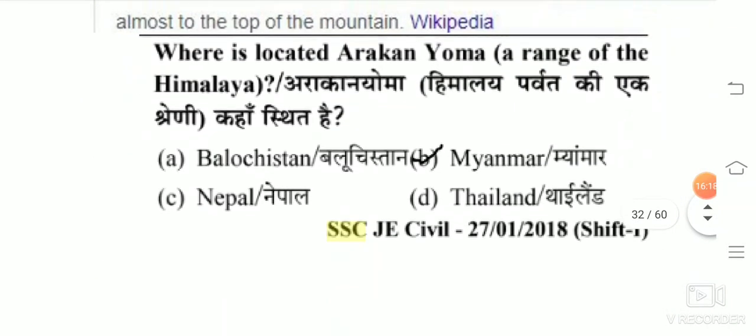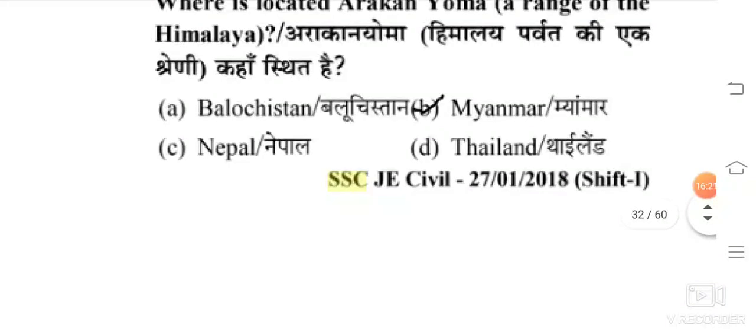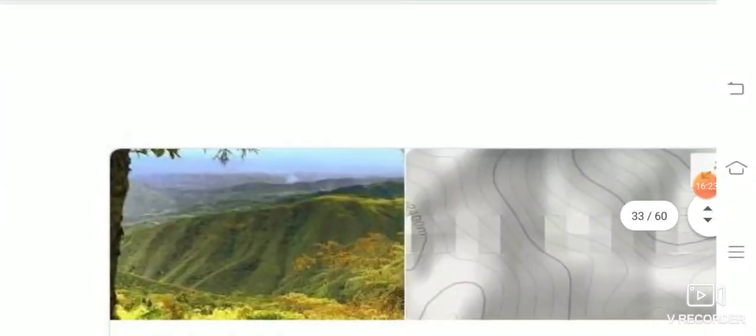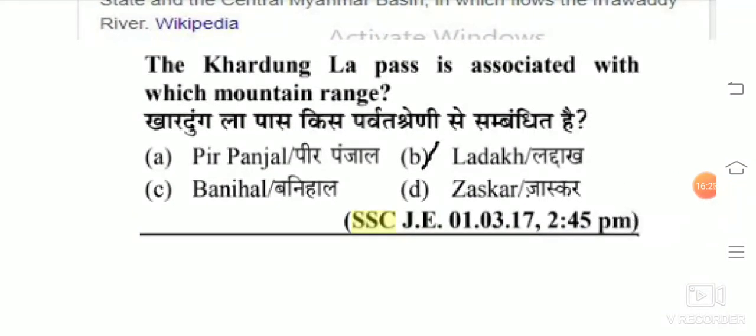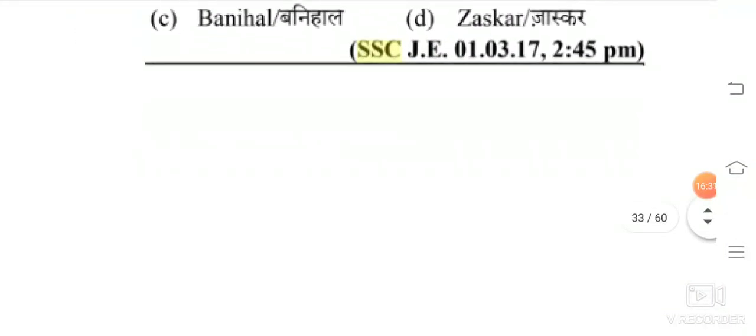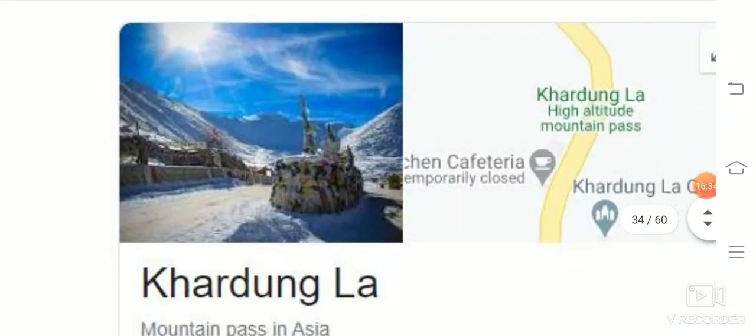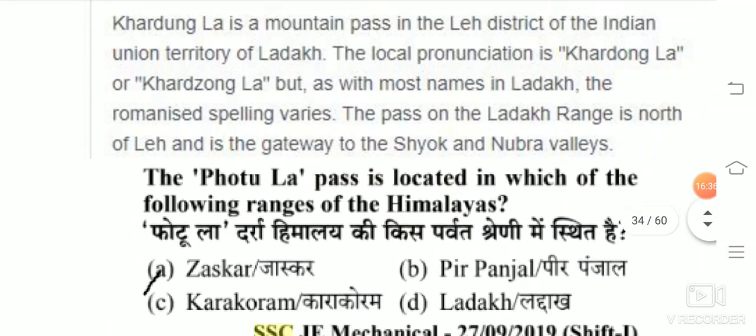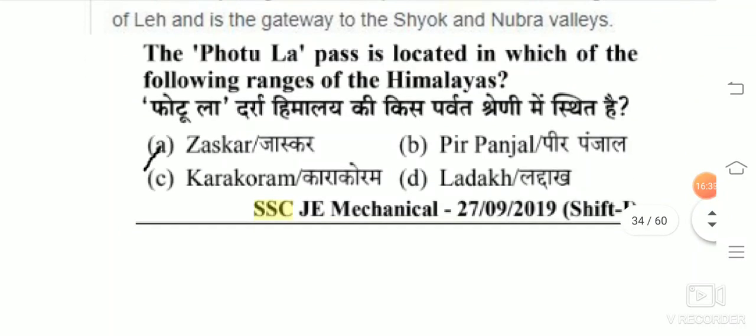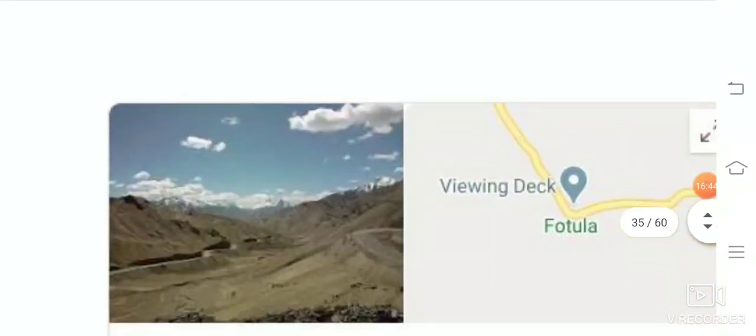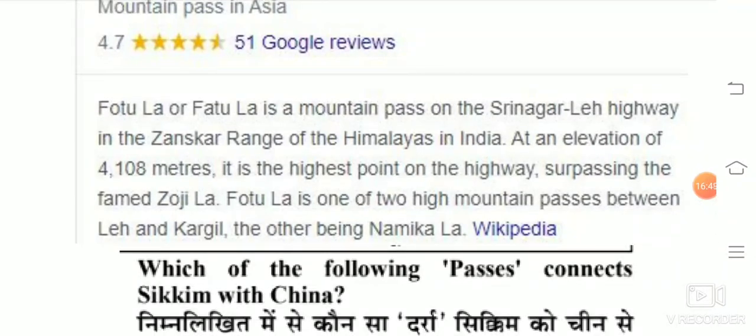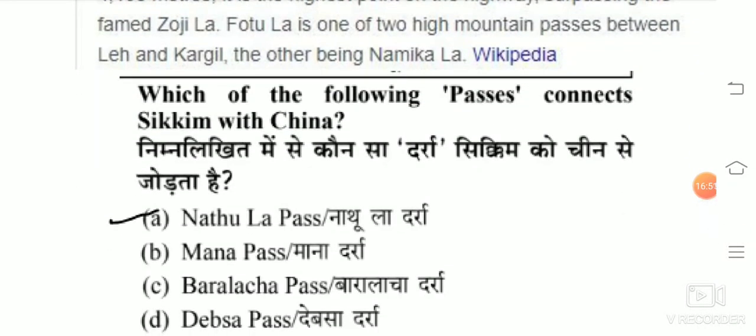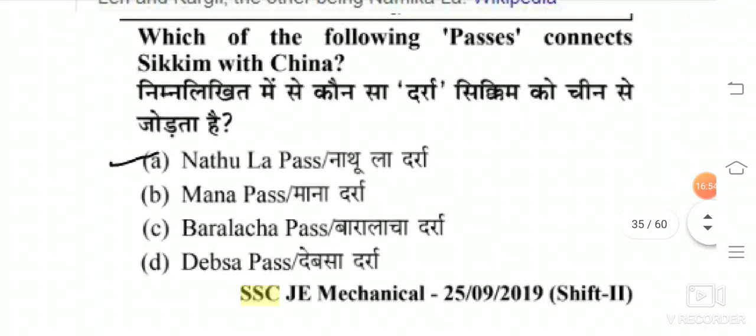Where is the Arakan Yoma range located? The answer is Myanmar. The Khardung La Pass is associated with which mountain range? The answer is Ladakh. This is Khardung La Pass. The Fotu La Pass is located in which of the following ranges of the Himalayas? The answer is Zanskar. This is Fotu La Pass. You can read here through Wikipedia, and when you see the photo, you can remember it easily.